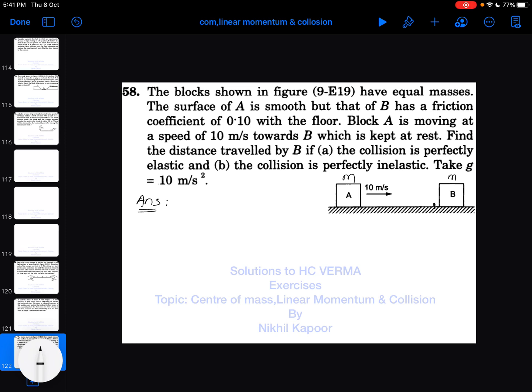While B onward, the surface is rough, which is having a coefficient of friction of 0.1. A is moving at a speed of 10 meter per second towards B, which is kept at rest. So we need to find the distance traveled by B in the two cases. First, if the collision is elastic.